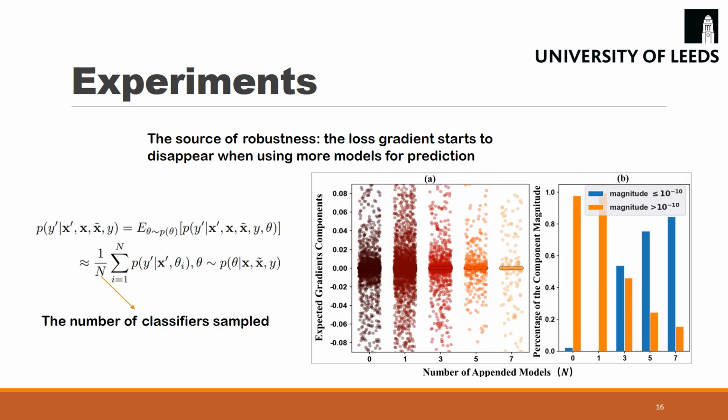We also show the behavior of the loss gradient of BEAT with respect to the number of classifiers used. We plot the loss gradient components in the left figure and their percentage of being nearly zero on the right. Since the loss gradient is mostly relied on for attack, diminishing loss gradient will make attack harder. As can be seen, when we use up to 7 classifiers, the majority of the loss gradient components become nearly zero. The nearly zero loss gradient provides the robustness of BEAT.